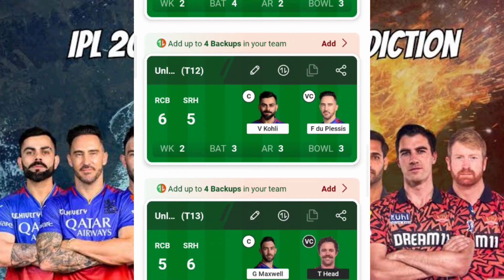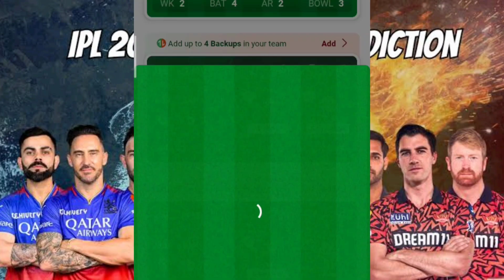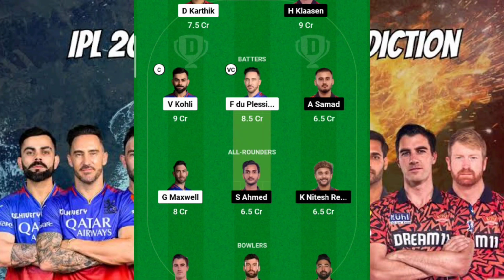Coming to 12th team. Once again, applying one to one only. But here I'm applying one to one by considering a very good opening partnership between Virat Kohli as well as Faf du Plessis, because I think both of these players are capable of scoring a very good partnership.